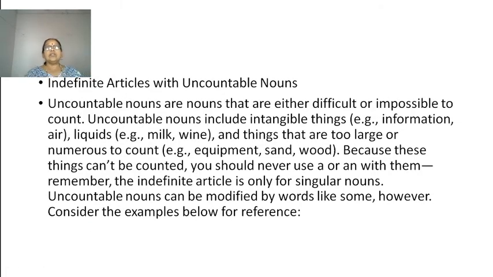Indefinite articles with uncountable nouns. Uncountable nouns are nouns that are either difficult or impossible to count. Uncountable nouns include intangible things, for example, information. How much information? Can you say 10 or 2? No, you cannot count it. Air. How much is it? You cannot say. That is why they are known as uncountable. Liquids. How much? Milk, wine, whatever.